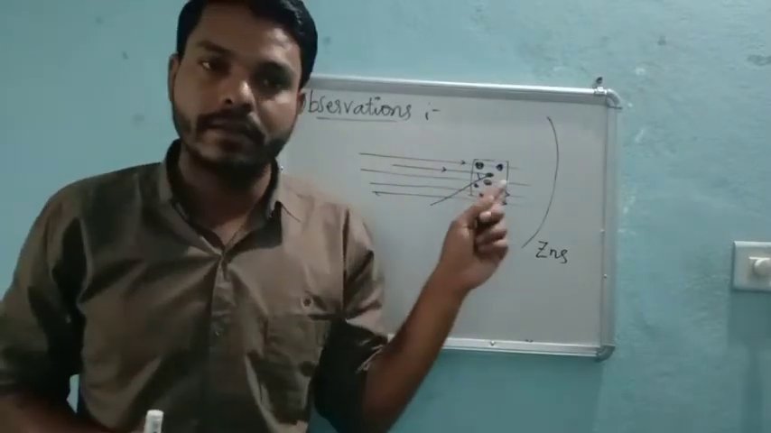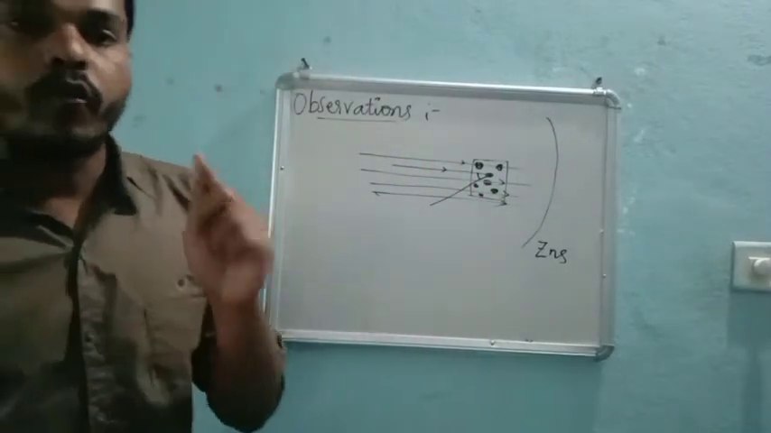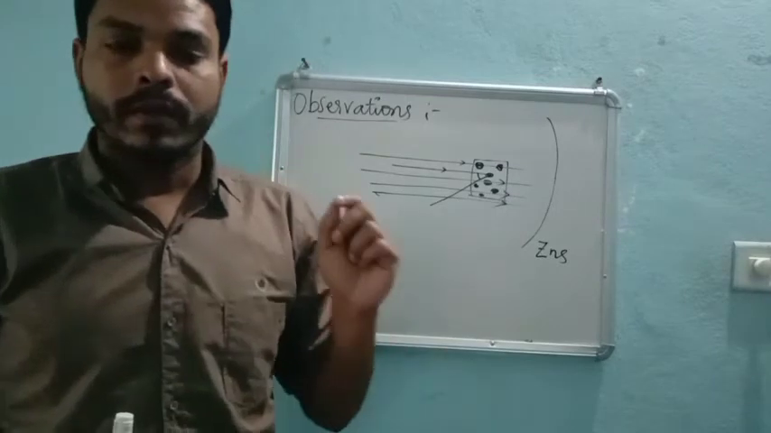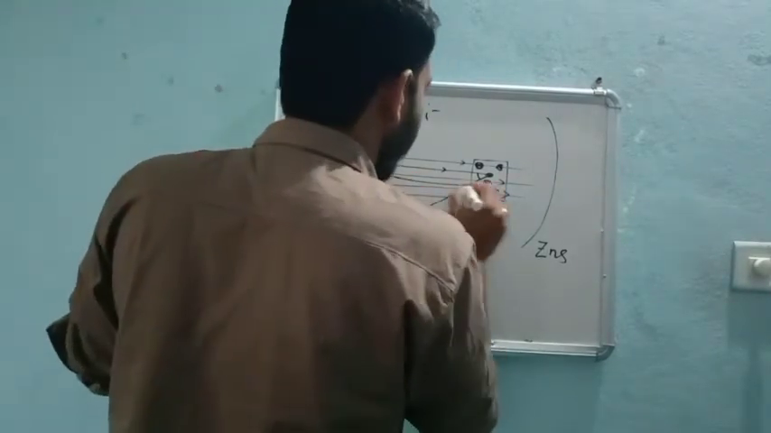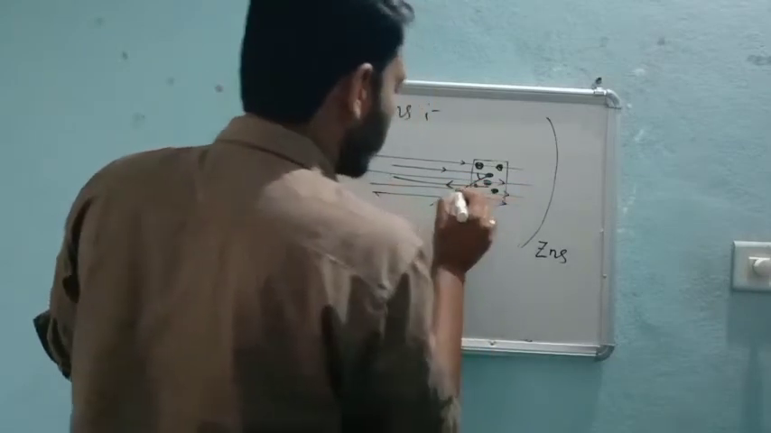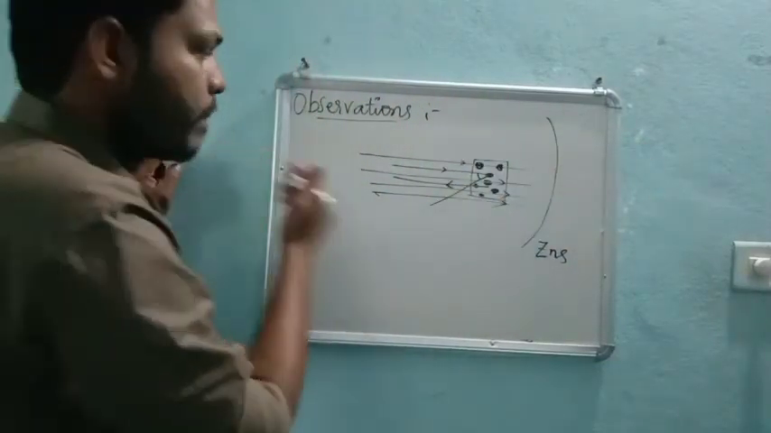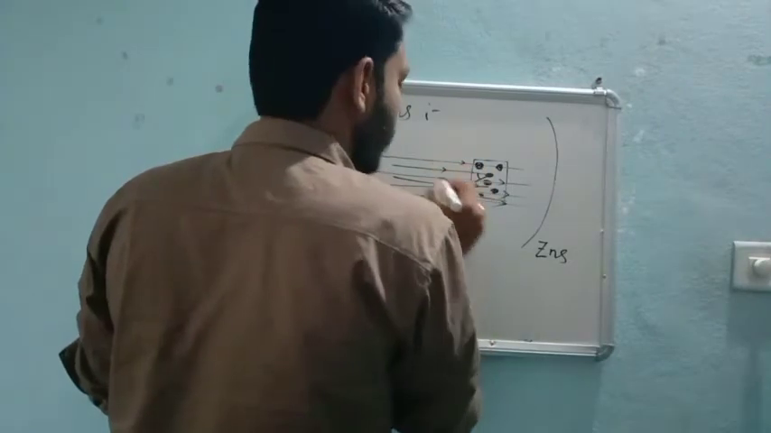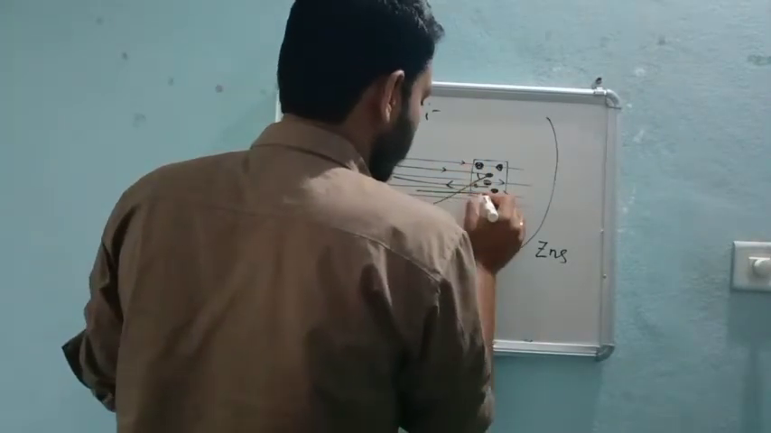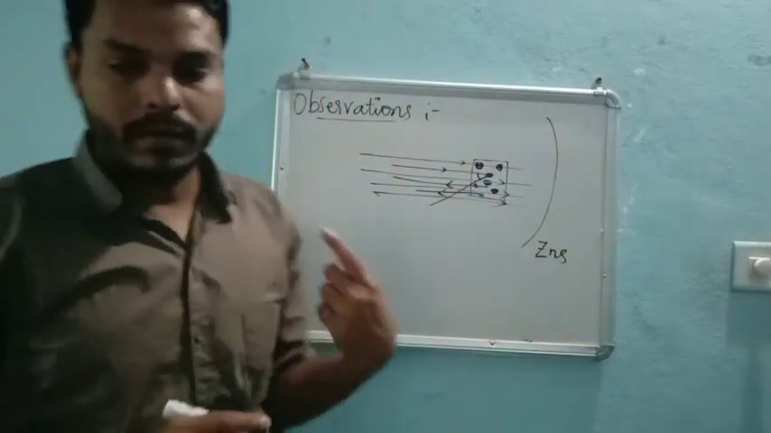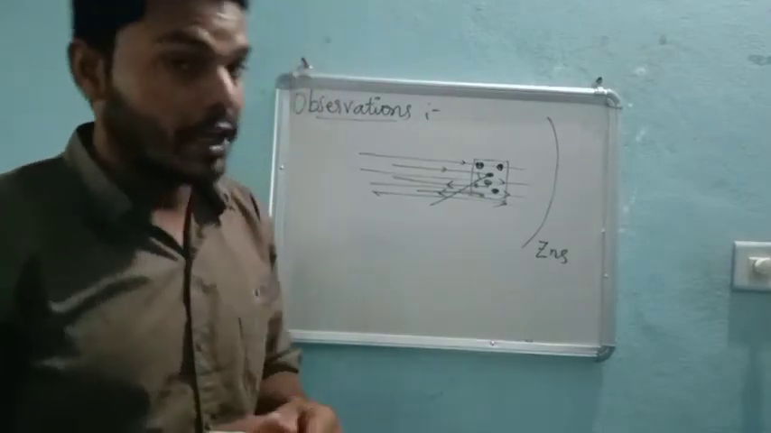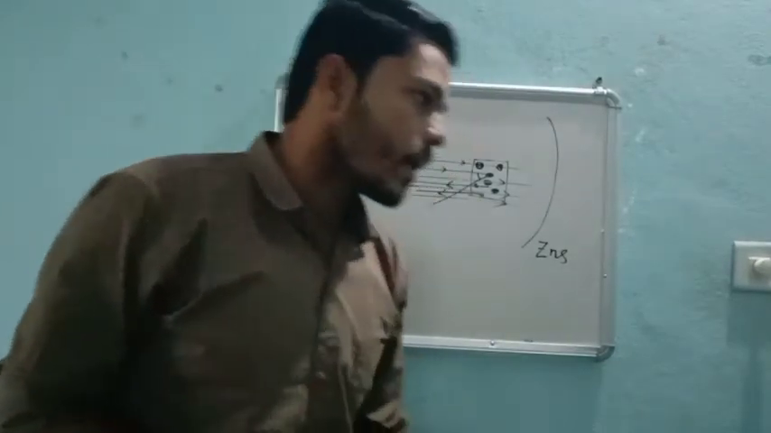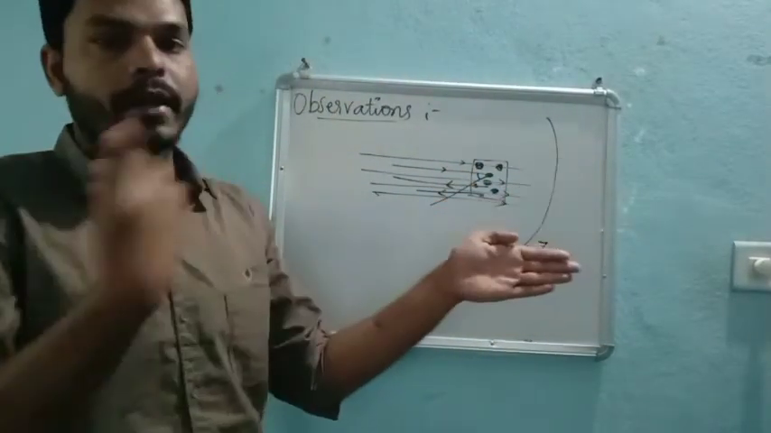And the last and third observation is few alpha rays were bounced back, right? Bounced back means the way we are passing them, they are coming back like that only. Complete 100% bounce back, right? They are bouncing back with a large angle, we can say 180 degrees, just deflecting like that only.